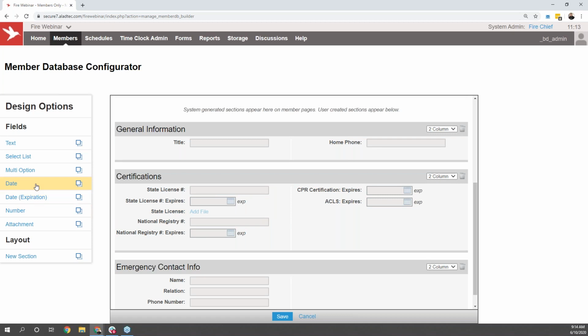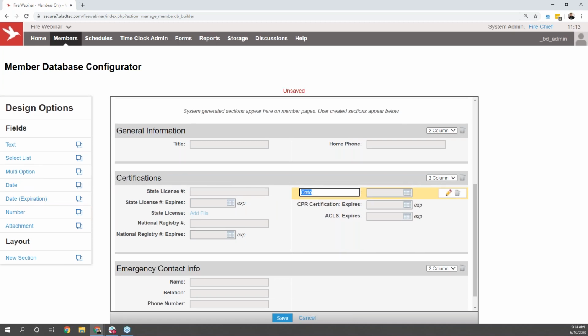To add in a new field, you'll simply click on the field, hold, and drag and drop that wherever you might want it to be. You can add in a new title as you see fit, and as soon as you hit save, that field is going to be available to be filled out for each of the users at your organization.